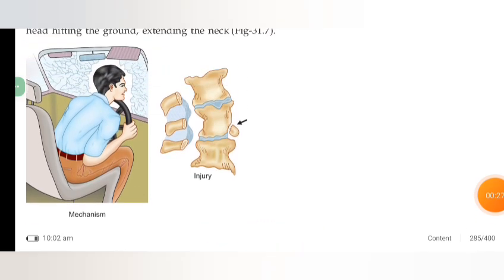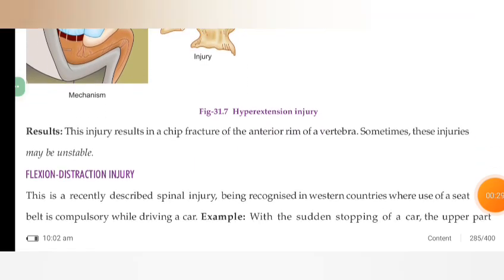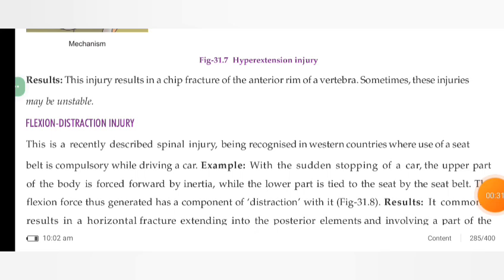Shallow water diving, the head hitting the ground, extending the neck. This is the picture of the hyperextension injury results. This injury results in a chip fracture of the anterior rim of a vertebra. Sometimes these injuries may be unstable.